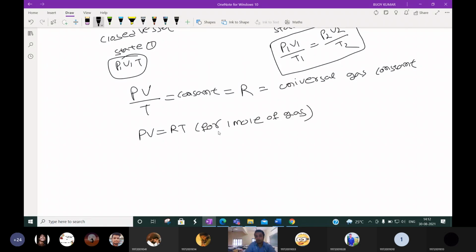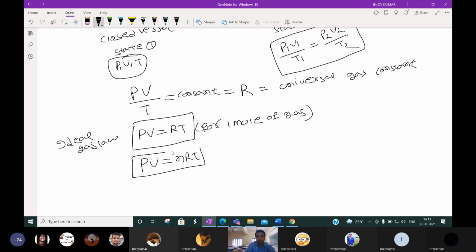If the number of moles of gas is 1, PV is equal to RT we can write. This is nothing but the ideal gas law. Same thing for n moles of gas, it will be PV is equal to nRT. This is nothing but the ideal gas law. How do we generate it?